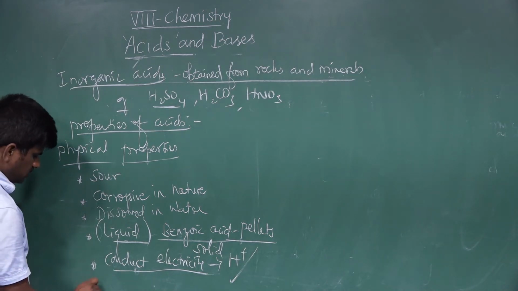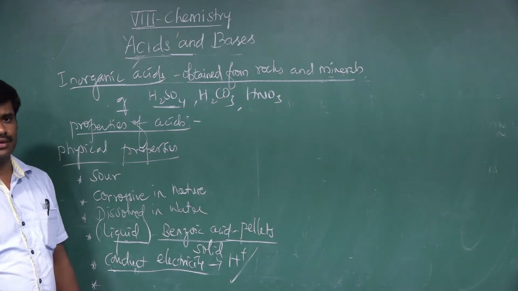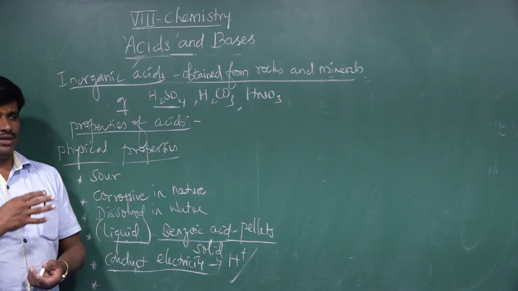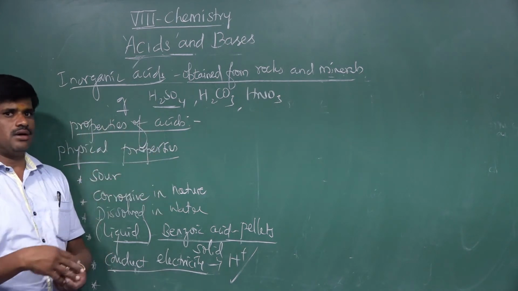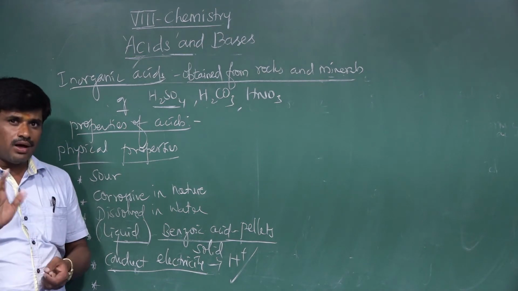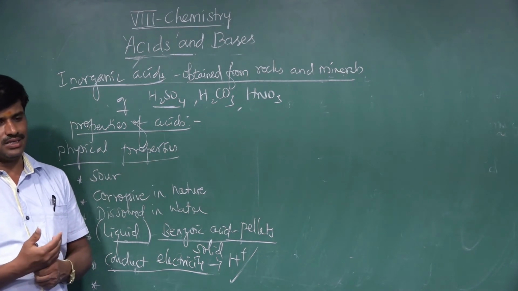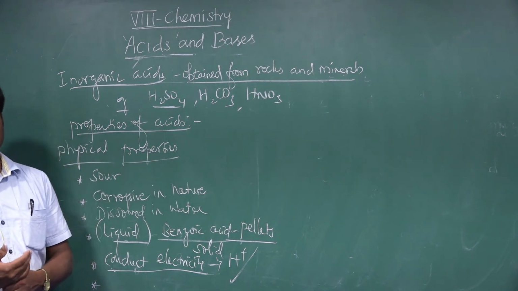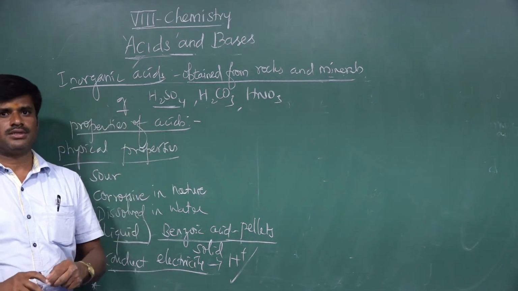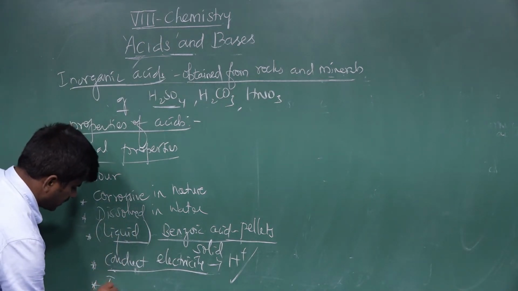Next, we can identify the acids. Especially by the sour taste, it is possible for organic acids. In the same way, inorganic acids we cannot taste because they are corrosive in nature. So how to identify the acids? The substances which help us to identify the acid are called indicators.